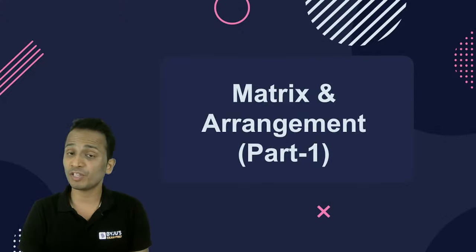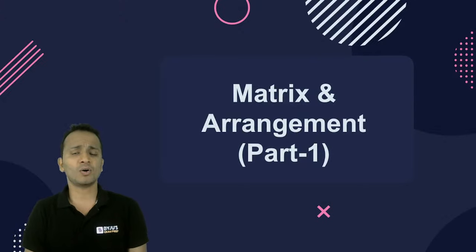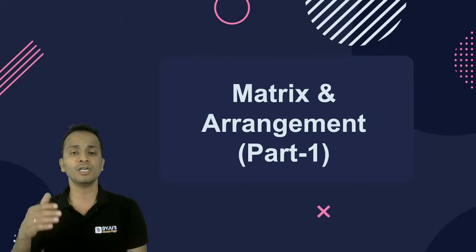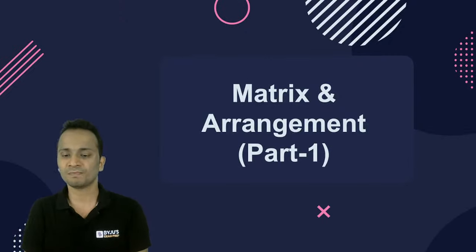Today we are going to start with a brand new session in which we are going to take on some of the very important sets which may come in the LRDI section of the CAT examination. Today we are going to look at one of the sets, from matrix and arrangements, which is slightly difficult, and you can easily keep that set at a moderate to difficult level.